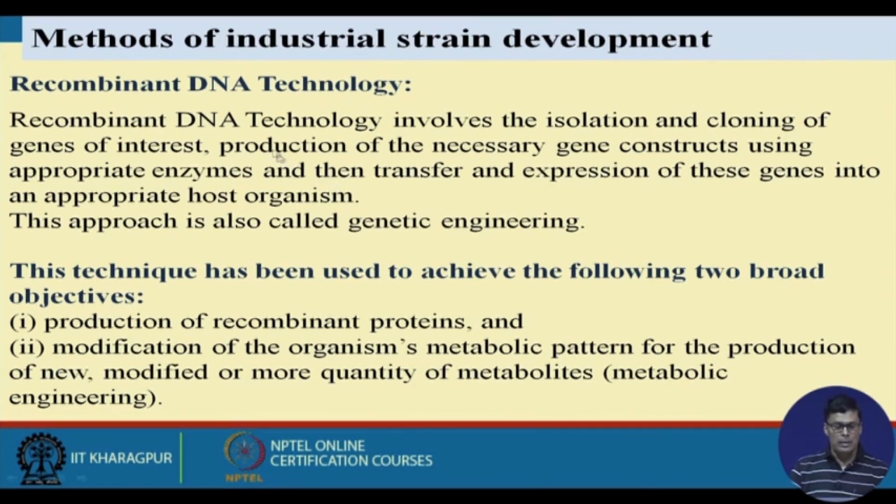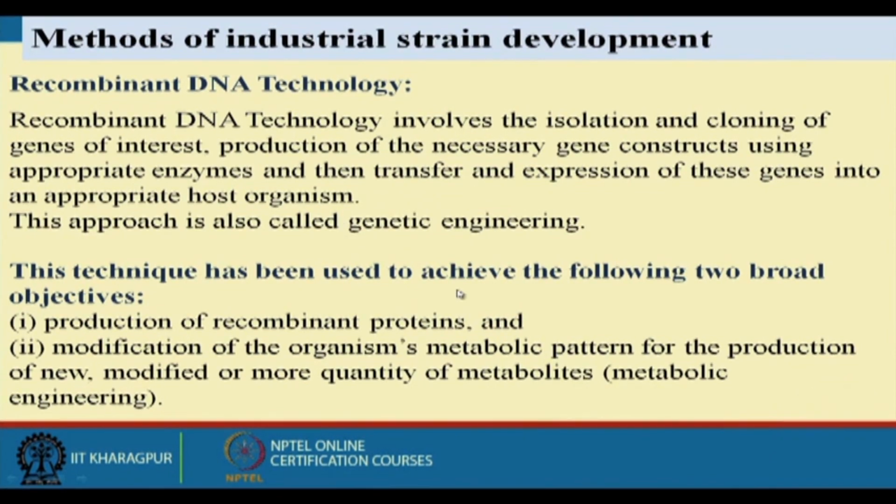This is the kind of innovative technology that has recently been developed to get the desired characteristics of the microorganism, that we call genetic improvement of the microbial strain.